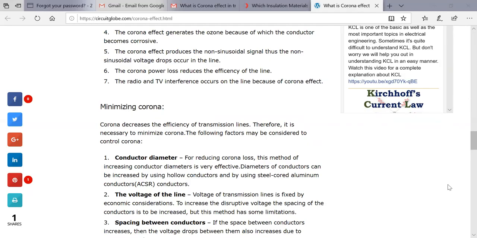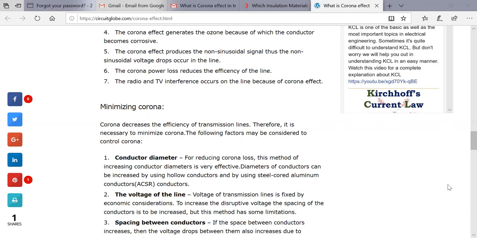Whatever is in the transmission line, it will decrease its efficiency. So it is necessary to minimize corona.